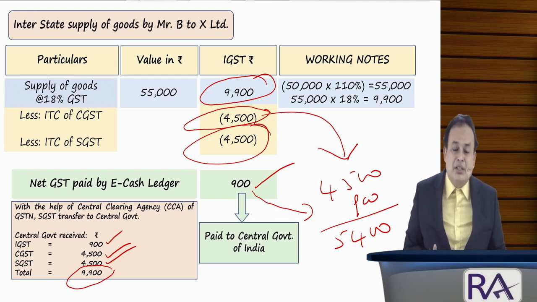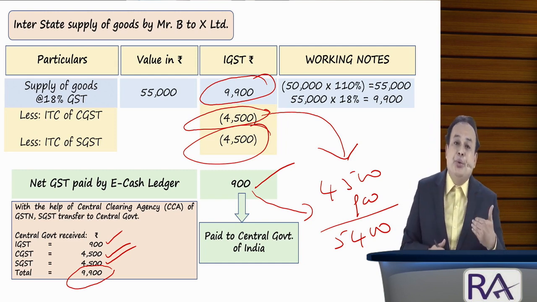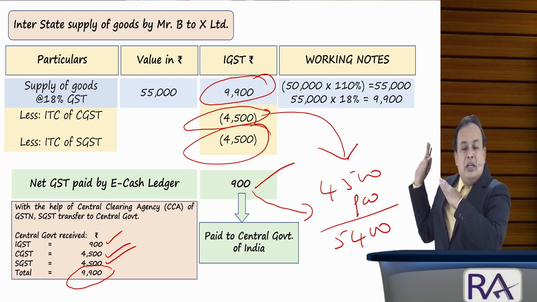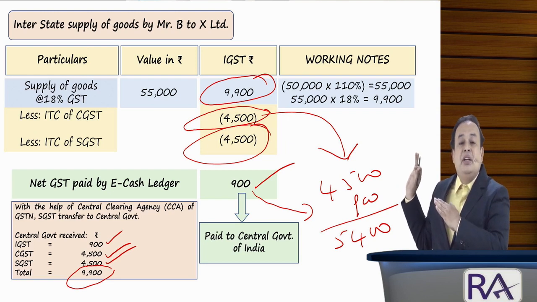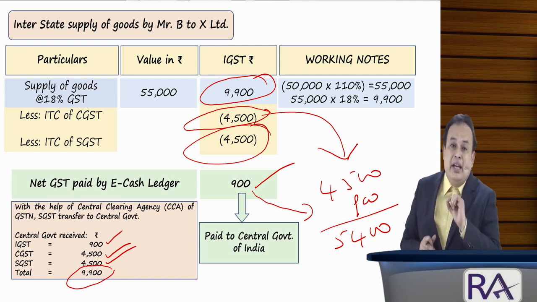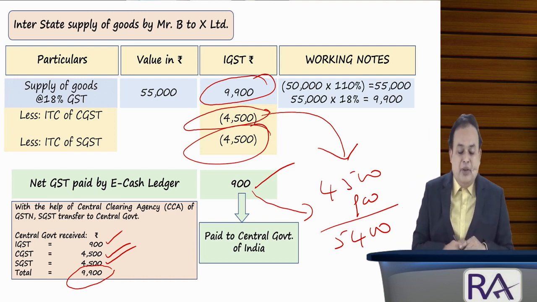Since the problem asks us to show each step of supply revenue sharing, therefore I am referring here. So in the name of IGST, the government of India collected how much? 9,900 in the pocket of the government of India. Is that clear now?